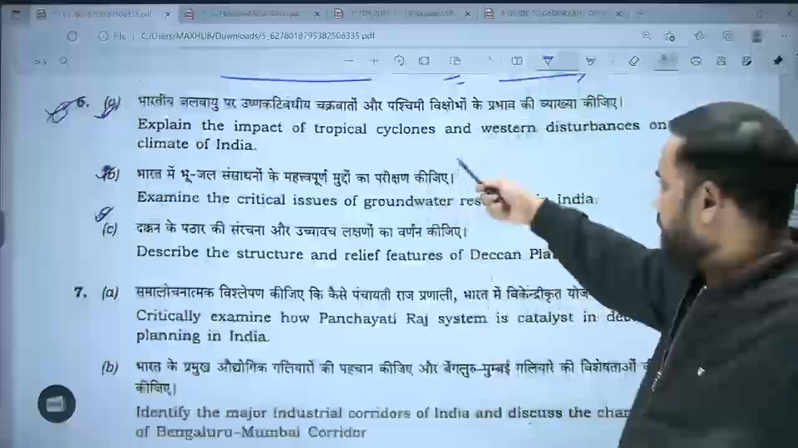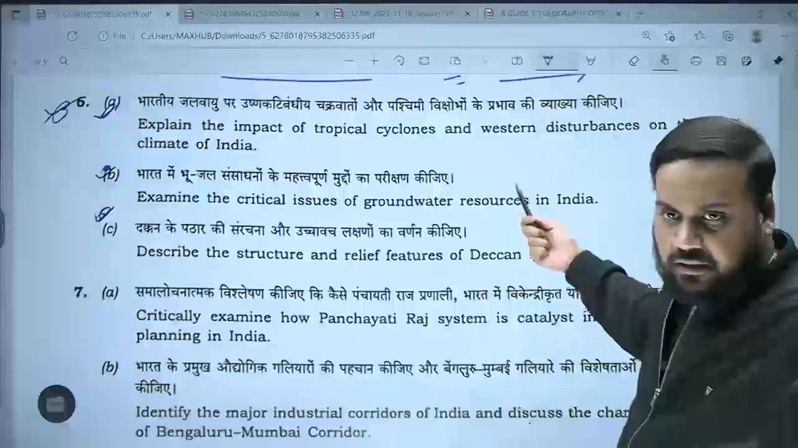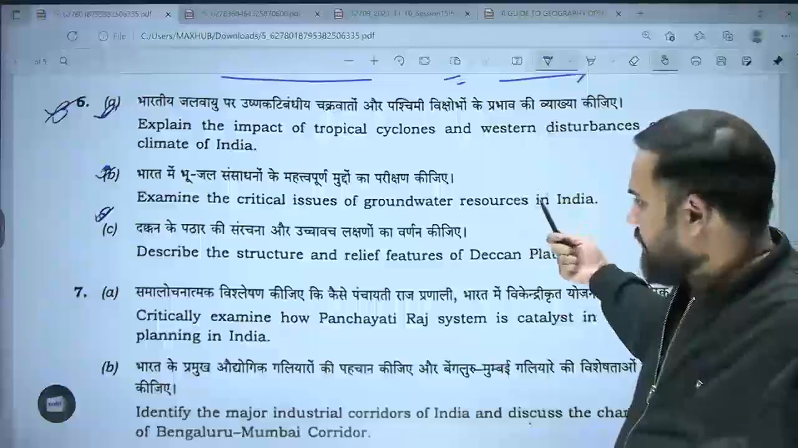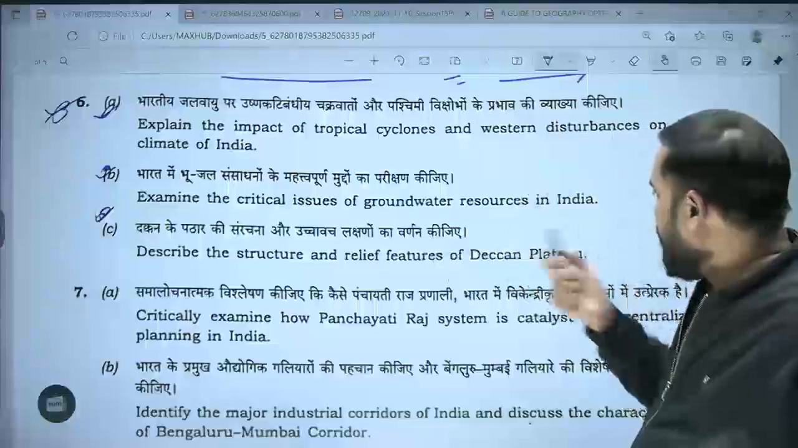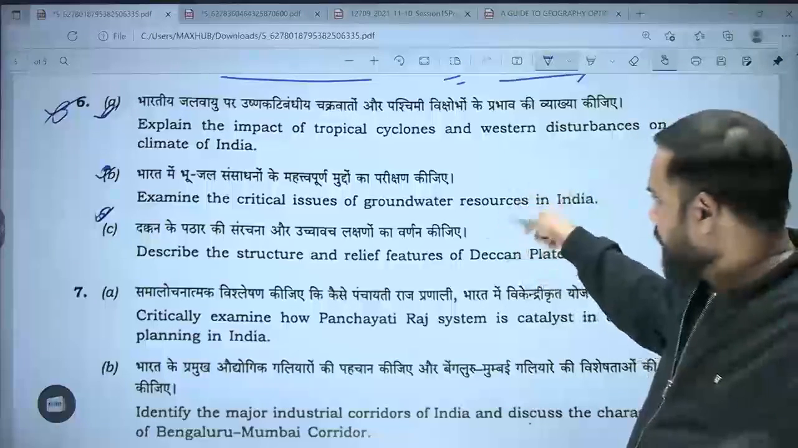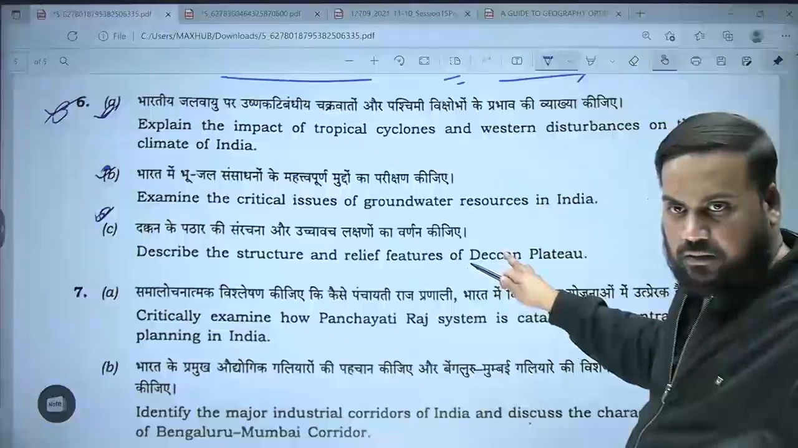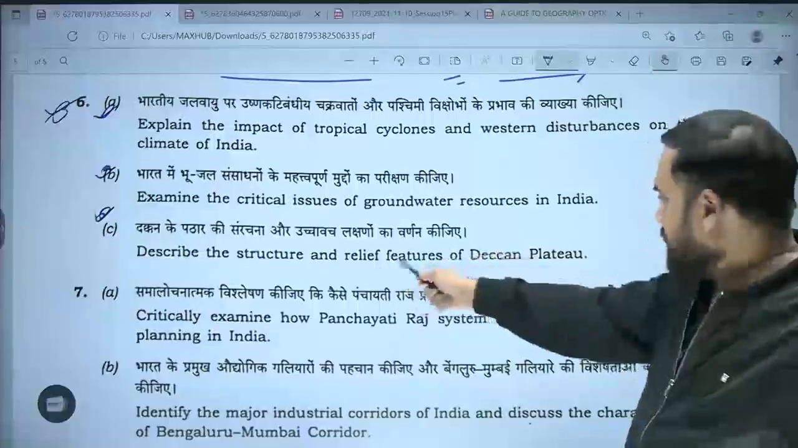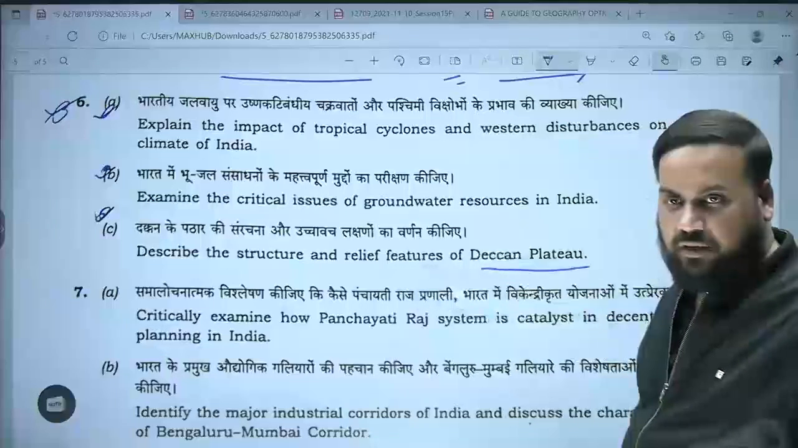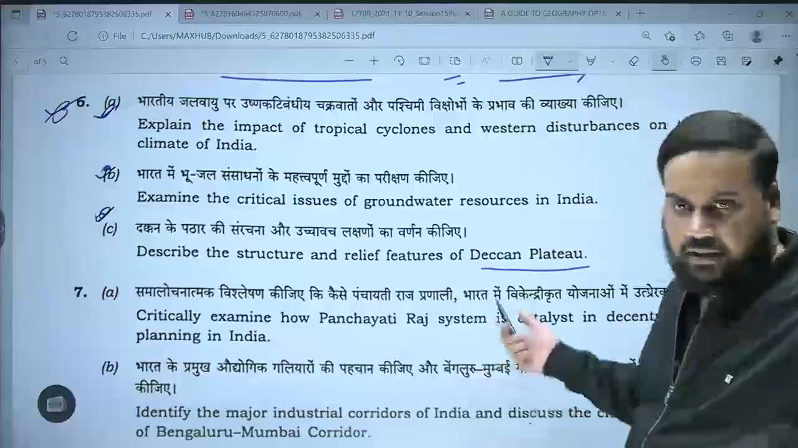Six, explain the impact of tropical cyclones and western disturbances on the climate of India. Can you see that? Can you see how much easy paper was this year? Examine the critical issues of groundwater resources in India. Straightforward question. क्या मैंने critical problems of groundwater resources करवाया है क्लास में? Describe the structure and relief features of Deccan Plateau. Have we done that? Deccan Plateau, have we seen that how many parts of Deccan Plateau are there? Is it a direct question? Yes, it is a very direct question.